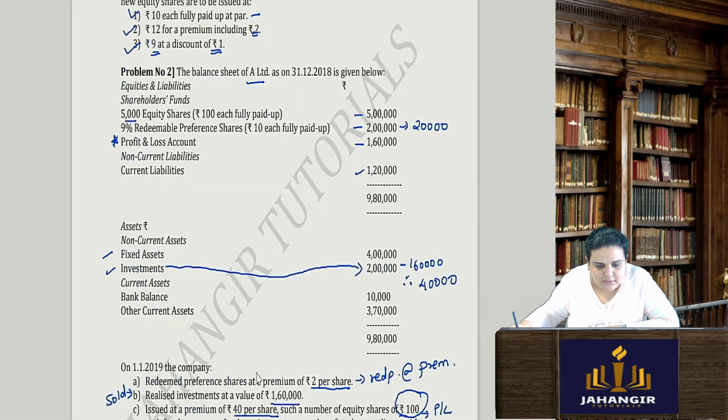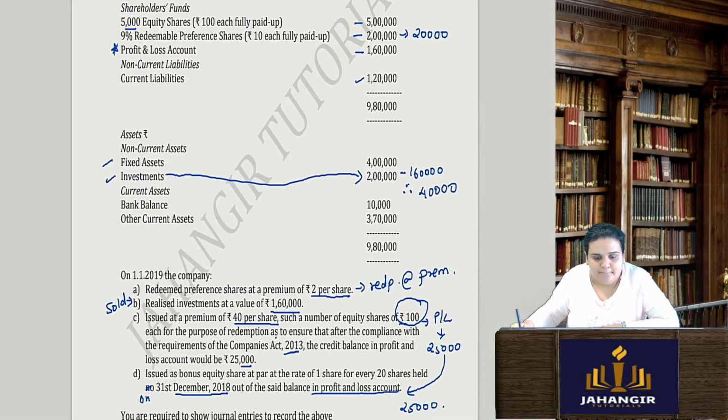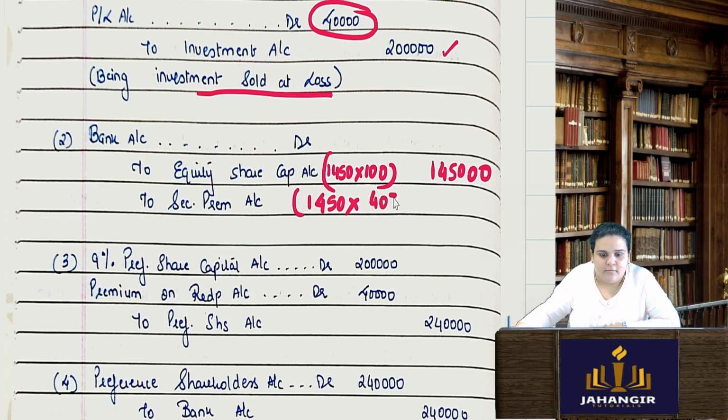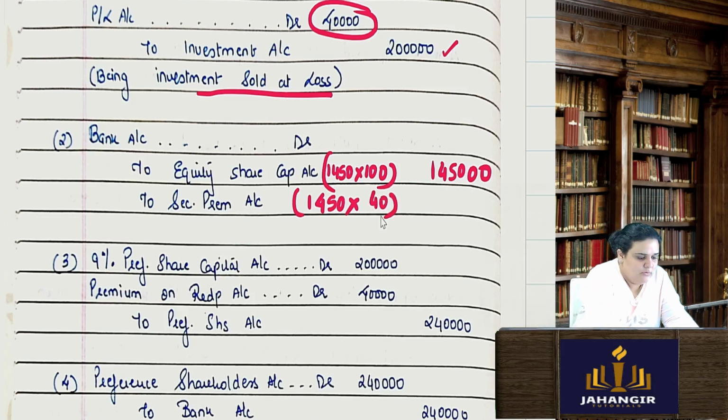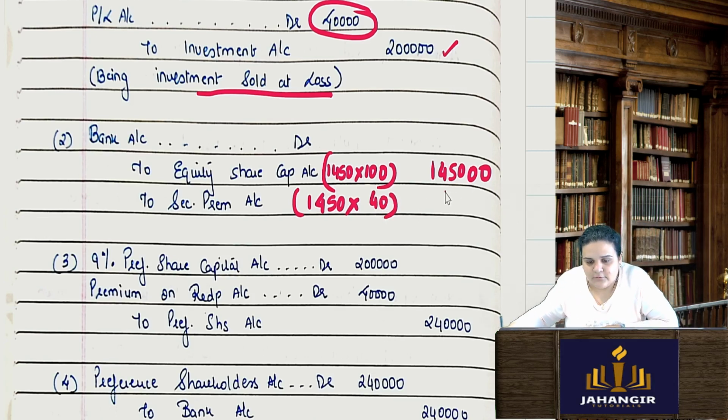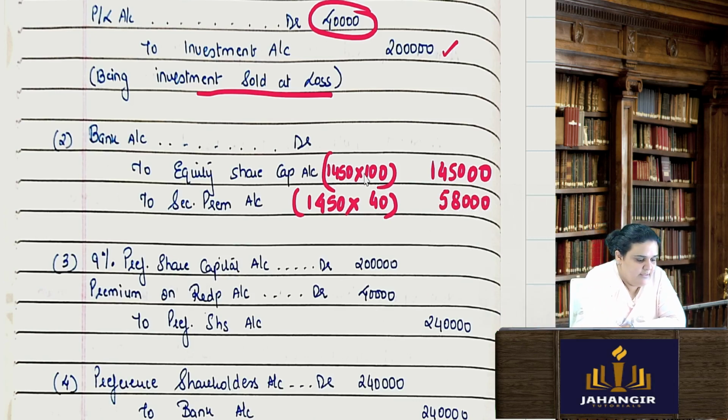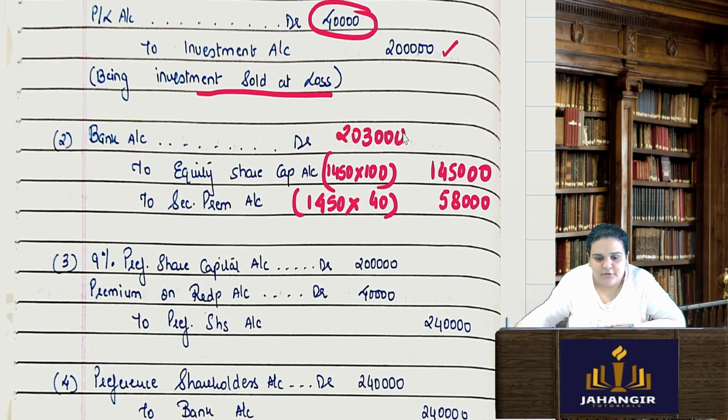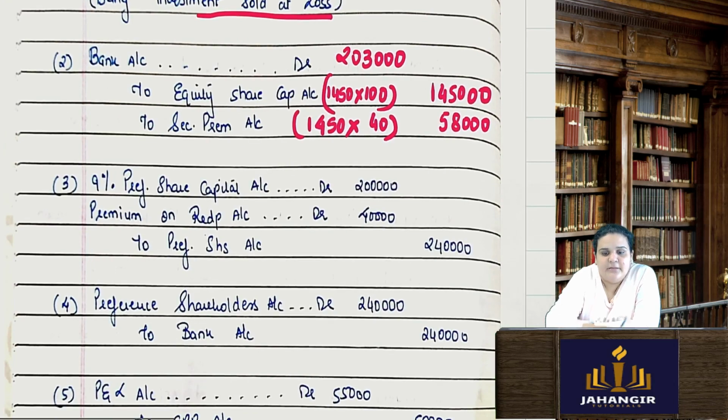They are saying the premium is rupees 40. So 1,450 into 40 will be 58,000. Correct? So the amount which I will receive in the bank will be 2,03,000. This is for the fresh issue of equity shares at a premium of rupees 40 per share.